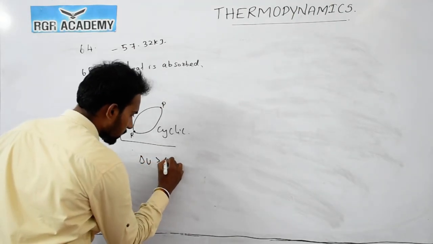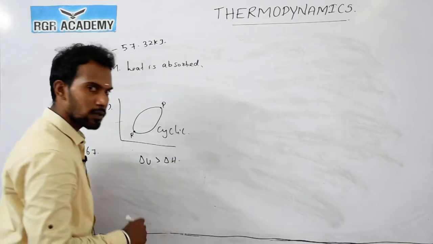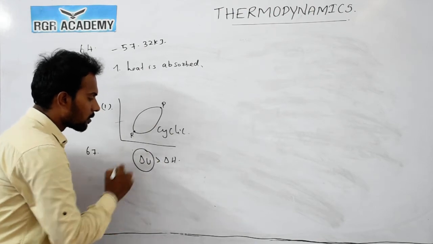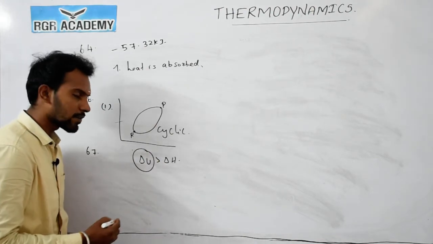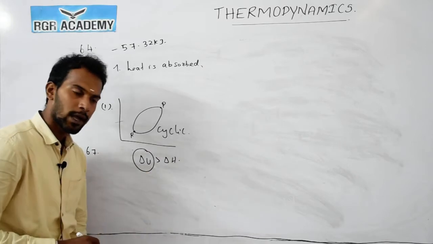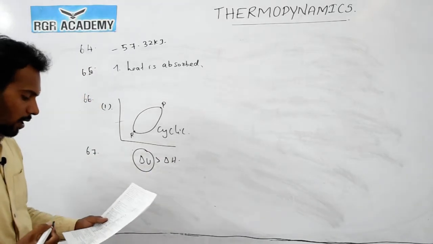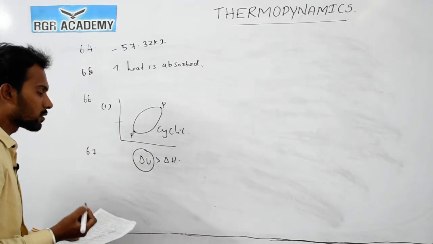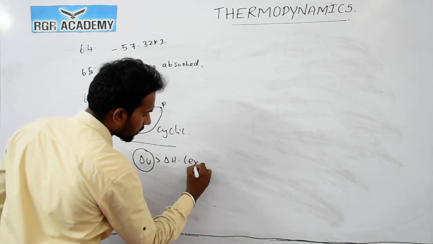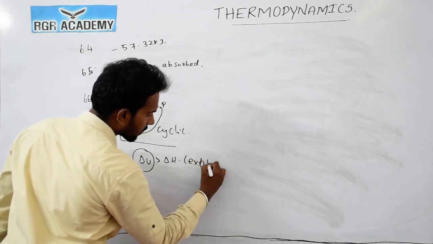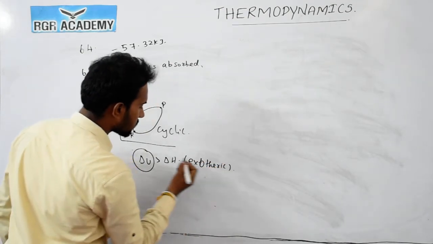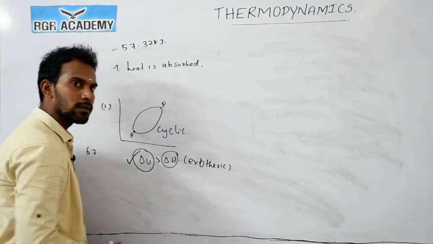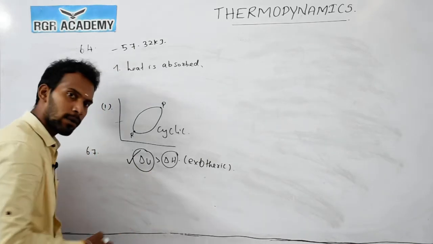Delta U is greater than delta H is the correct answer, because this reaction is exothermic, which means delta H is negative. So delta U is greater compared to delta H.